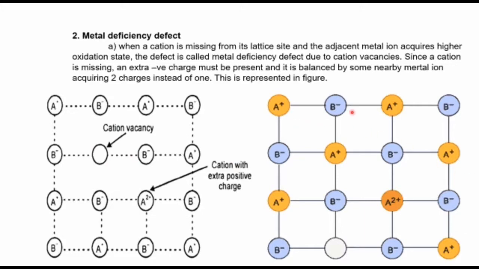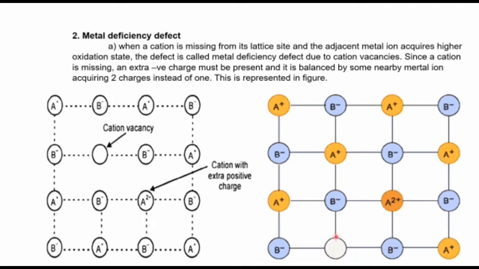So here all A+ B- like that. Then one positive A+ is missing. Then the nearby cation acquires extra positive charge. So here all are +1, but this cation is having +2. So the crystal as a whole will be electrically neutral because the total number of positive and total number of negative charges will be the same. But here one cation will be missing from the cationic side and the extra charge will be balanced by the nearby cation having one additional positive charge. This type of defect is known as metal deficiency defect.